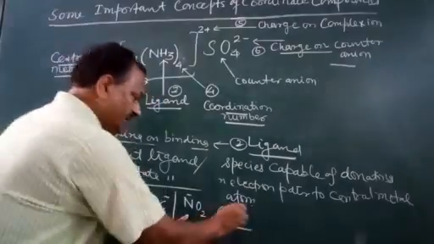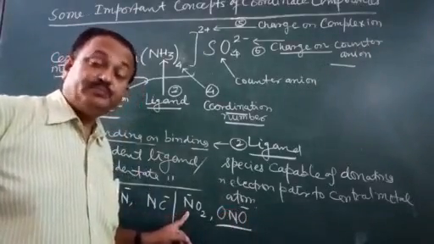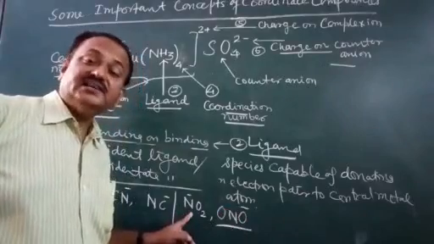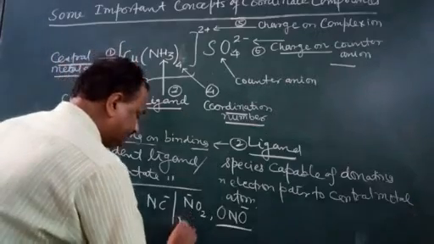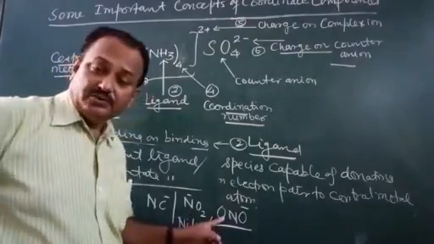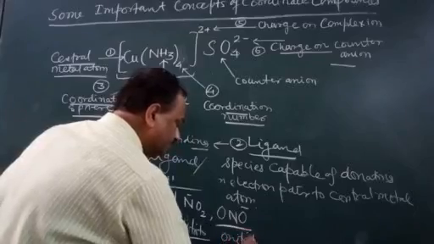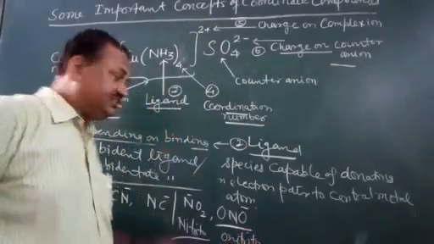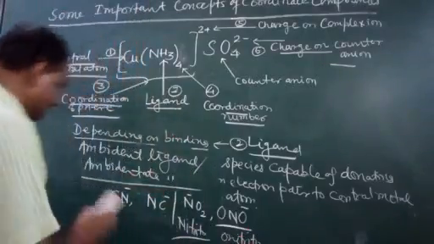In NO2, nitrogen is the bonding site, it provides the electron pair, so this is called nitro. Here ONO is called O-nitrito. So this is about the ambident ligand.